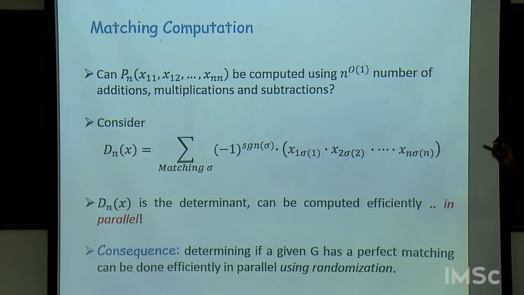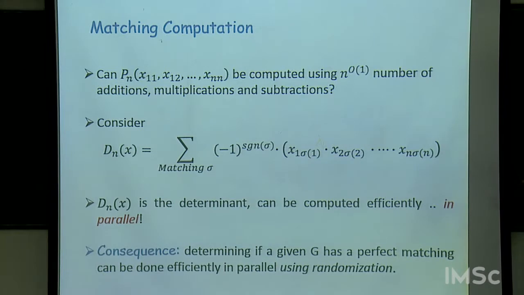Probably n to the omega, where omega is the matrix multiplication exponent. Okay. So if you just use this big hammer by Valiant, that arithmetic computation can be efficiently parallelized, and the fact that the determinant corresponds to perfect matchings, you put them together, you get an efficient parallel algorithm for testing whether a graph has a perfect matching or not.